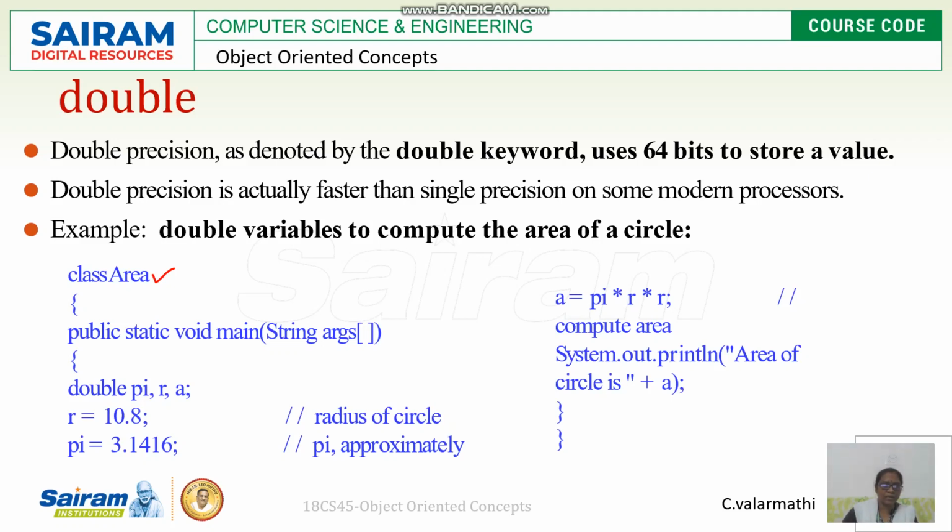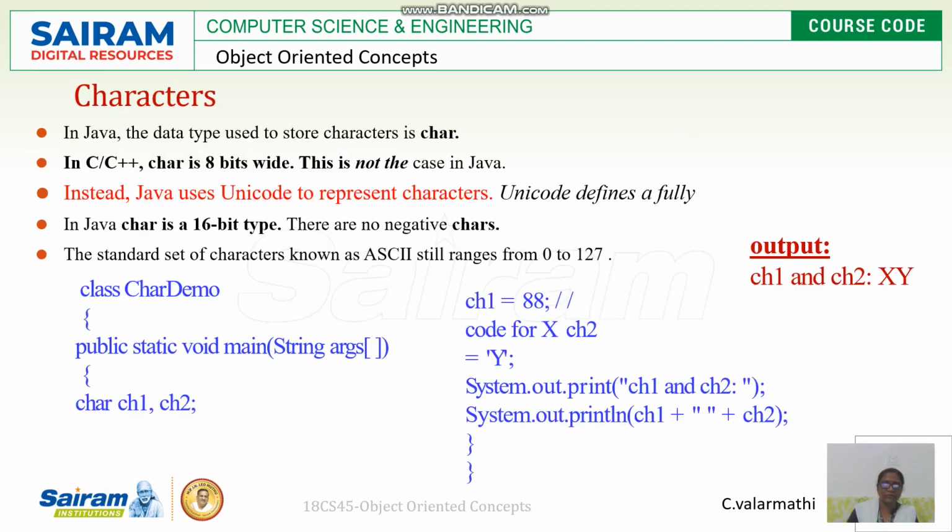R is equal to 10.8, the value given. We know the meaning of pi: pi equal to 3.1416. Area is calculated with the formula pi r squared, pi times r times r. The area of the circle is printed here. So this is the example for double.